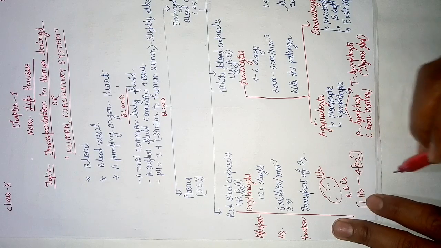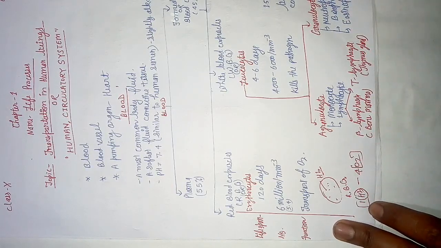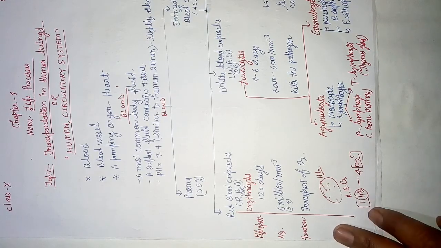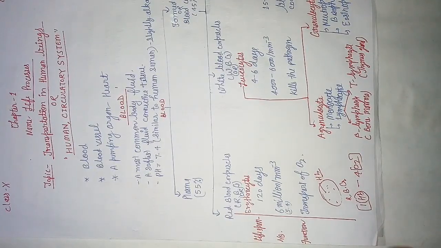Okay, students, and hemoglobin is called respiratory pigment. I think last year it was asked in the board examination.